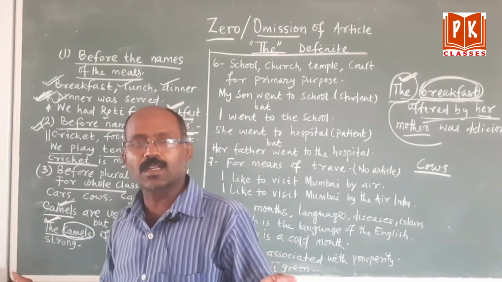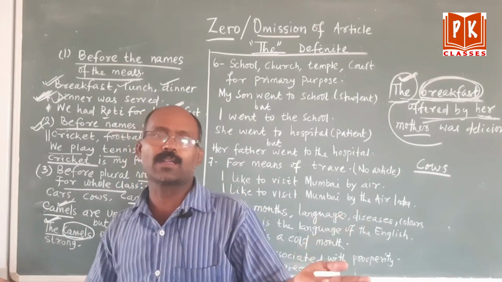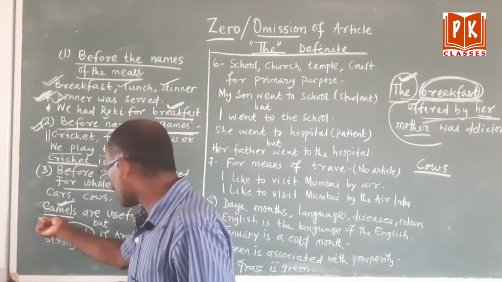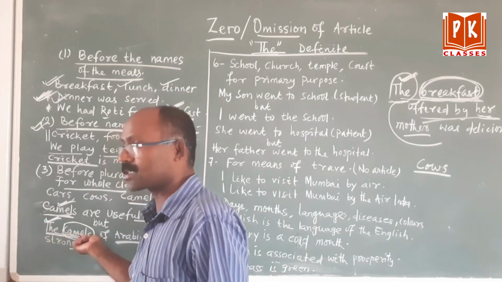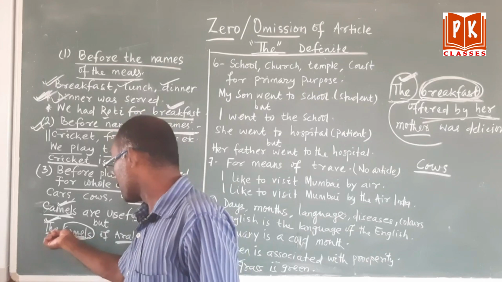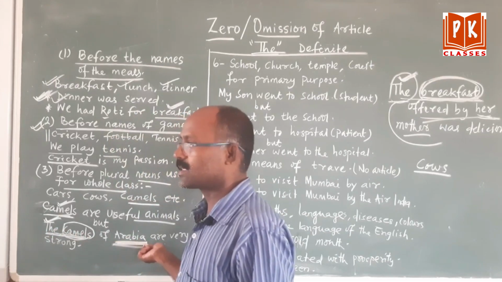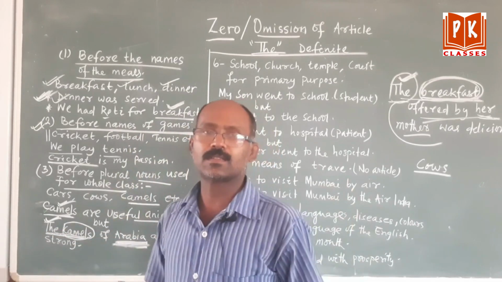Cows are domestic animals. Wherever we find cows, they are domestic animals, isn't it? But here the camels, the is used before camel because it became a particular area. That is Arabia. That means the camels of Arabia are very strong, isn't it?